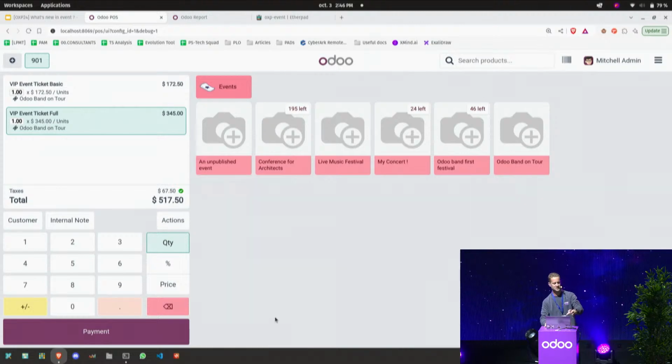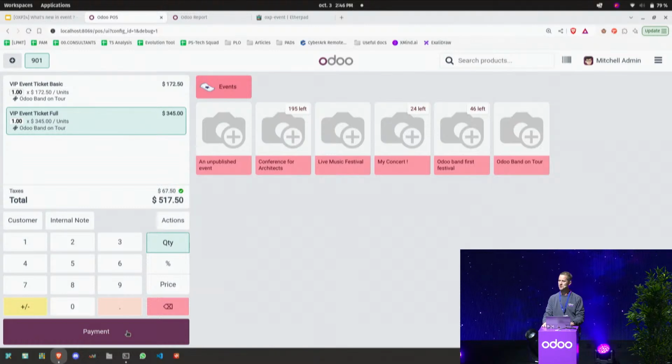And as you can see, 2 tickets are on my POS order. And I can, of course, continue to sell additional products if I want. If I have extra goodies or something like this, we can combine that all together in one order and continue to the checkout and benefit also from all the features of the POS, invoicing, loyalty program, etc. So everything is integrated and connected to each other.